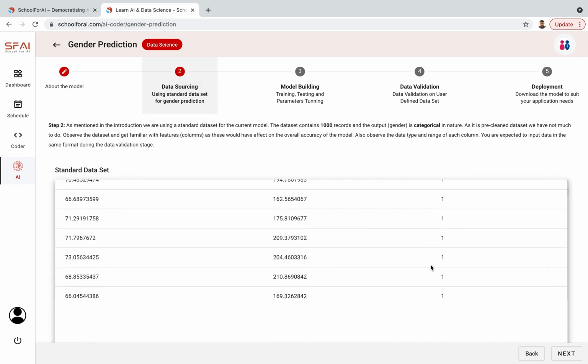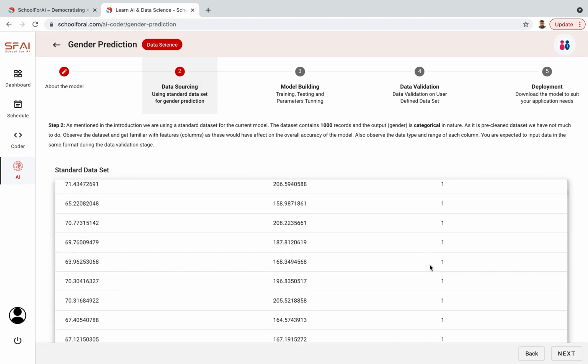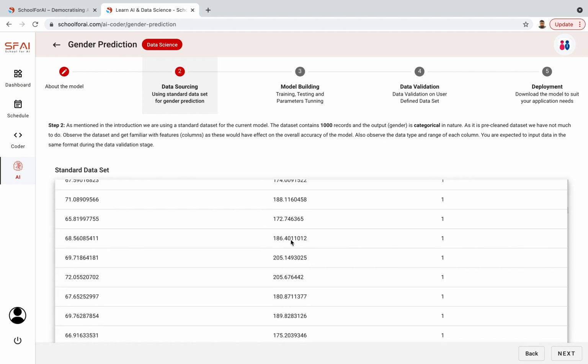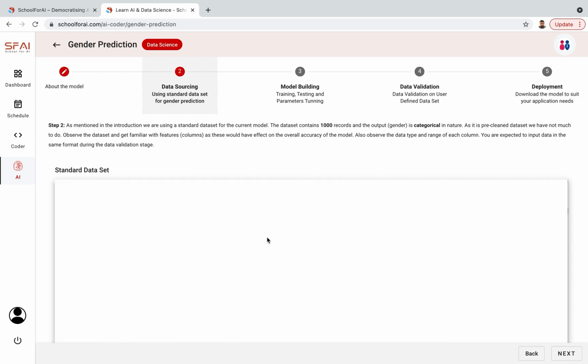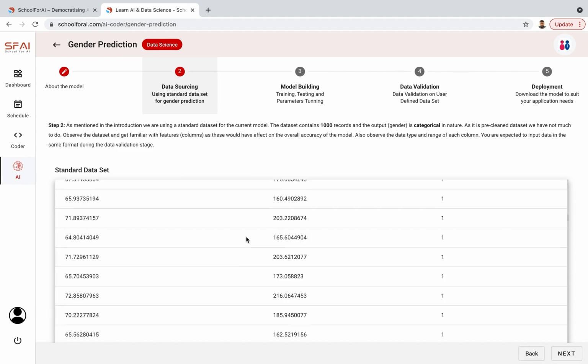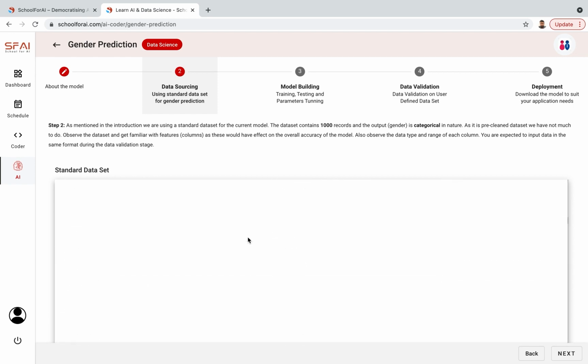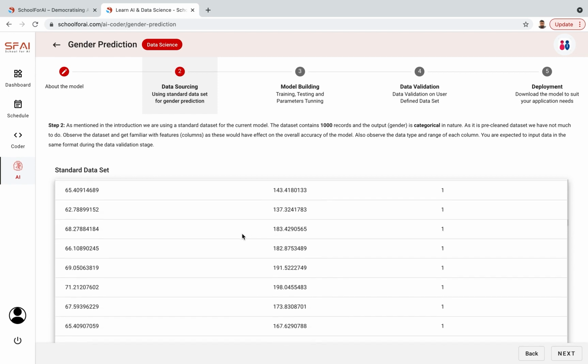It's a large data set. The bigger the data set, the better the learning. So if you go through that, I'm trying to take it to the bottom. It is endless. Stay with me. Okay, so this is how you could see how much data we have given, so that the model will learn better and eventually predict better. So you could explore the data at your convenience. We have gender, male and female.